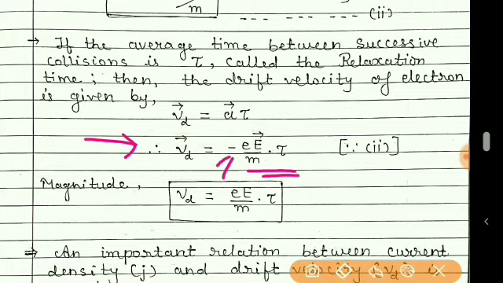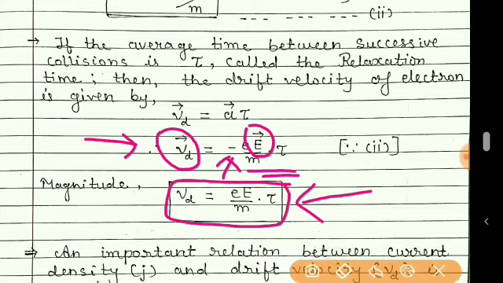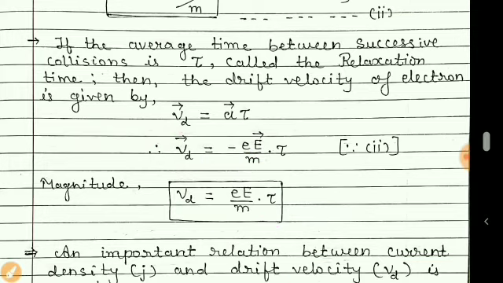The negative sign is there because the velocity of the electrons and the applied electric field are opposite to each other. But if we write only the magnitude, then we can write the same formula without the negative sign and the vectors. So students, I hope you understand the concept of drift velocity, why it is called drift velocity, and what relaxation time is.